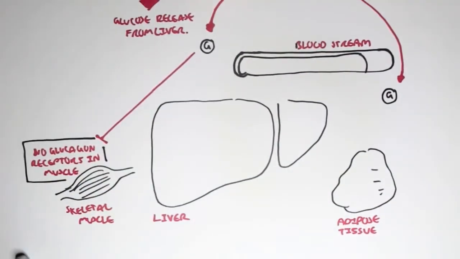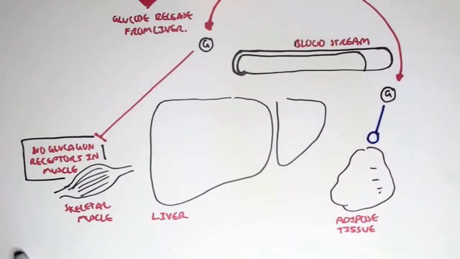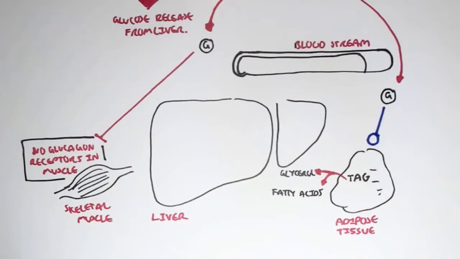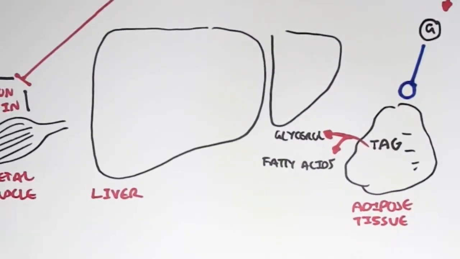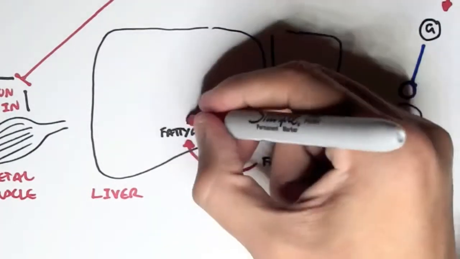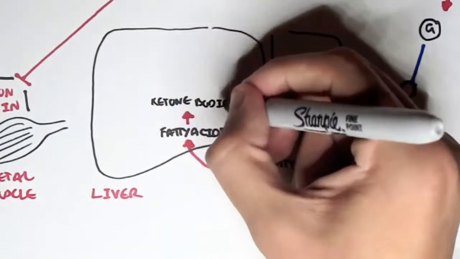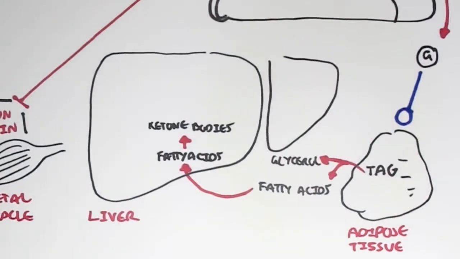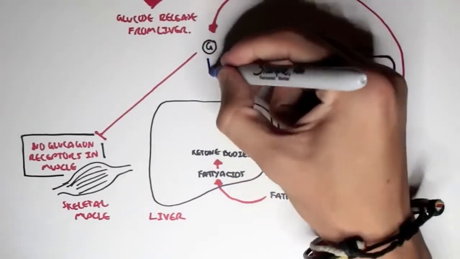Glucagon does have an effect on adipose tissue though, and it stimulates the breakdown or degradation of triacylglycerols into glycerol and fatty acids. These fatty acids and glycerol will then travel to the liver. Glucagon will promote the conversion of fatty acids to ketone bodies, so that ketone bodies can be used as a source of fuel during the fasted state, for the brain and skeletal muscle, for example.